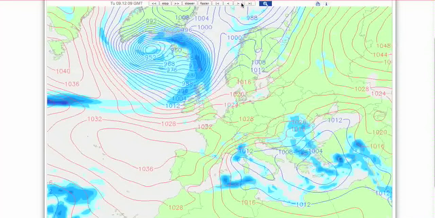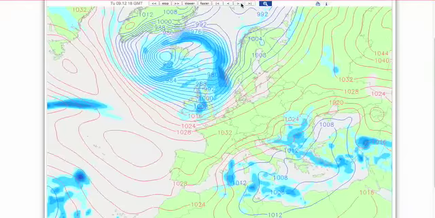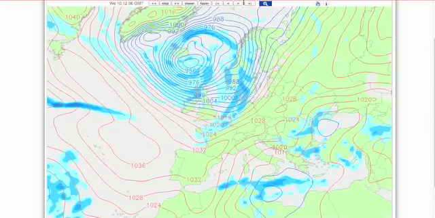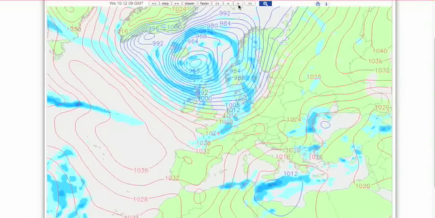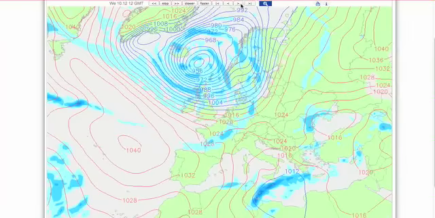Now, we're going to use weatheronline.co.uk to show the GFS model over the next few days, because it's interesting to see what's happening here. So I've run this sequence through. The time, by the way, is up here in the top left hand corner. Let's just run the sequence through for you. Notice there's the area of low pressure, look up towards the north, the weather bomb. Go and have a look at my musing for a bit of a translation on media weather hype. It's on weatherweb.net now. But there it is, look, coming through.